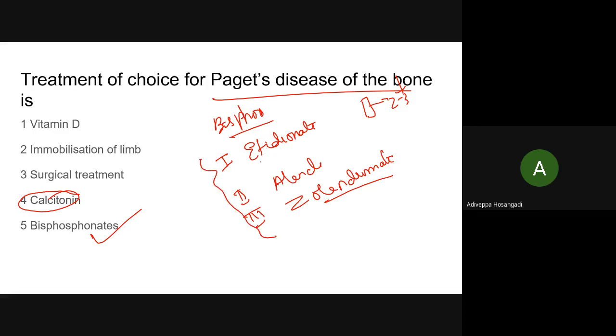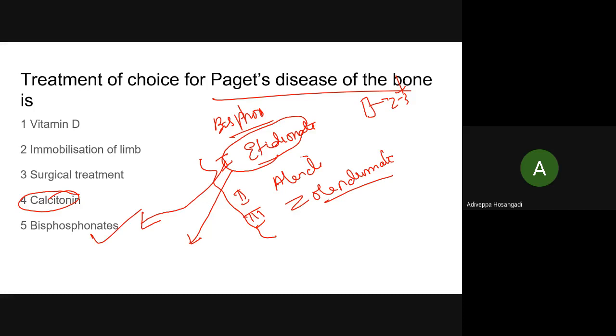What is important is that etidronate is the permitted drug of choice for Paget's. I'll tell you why. These alendronates, I told you, predominantly affect anti-resorption. But etidronate affects both anti-resorption and deposition.